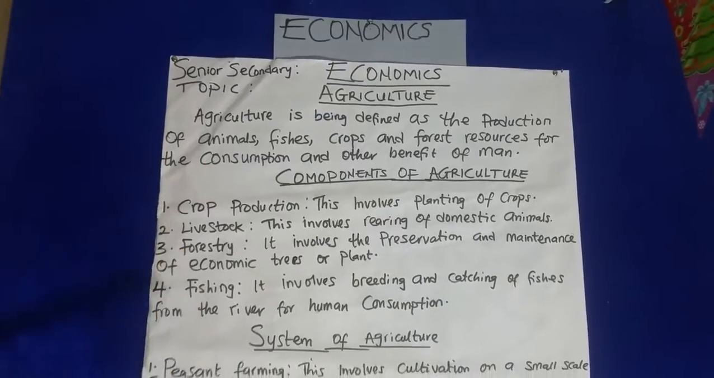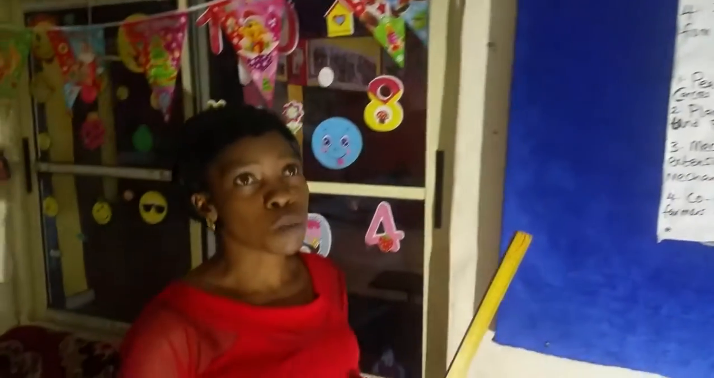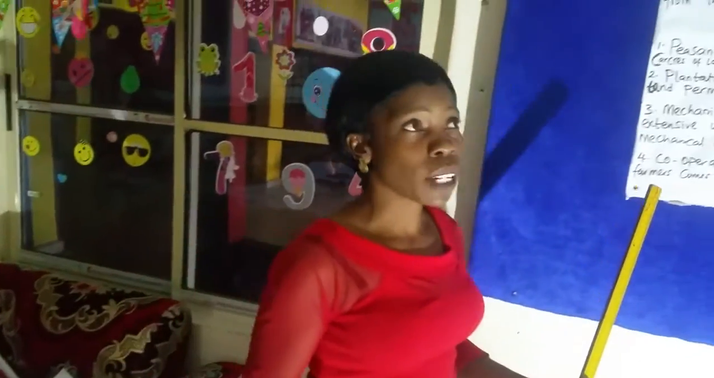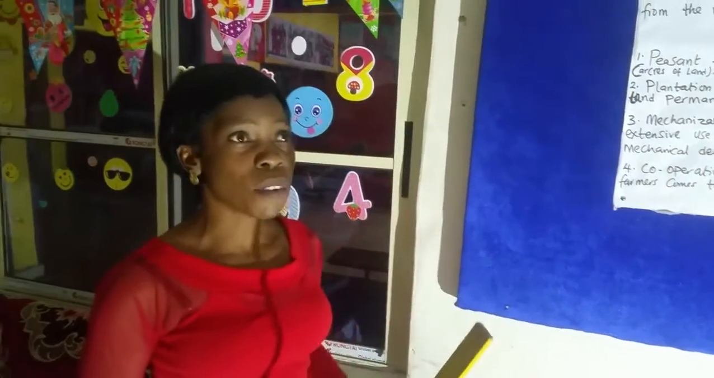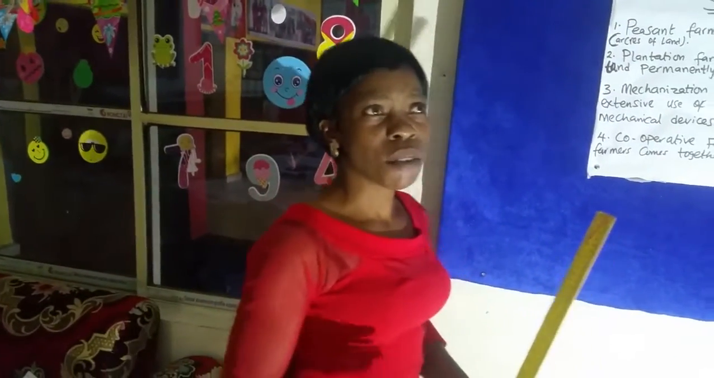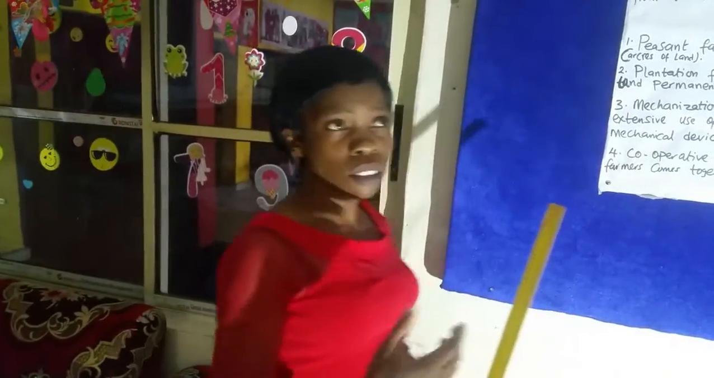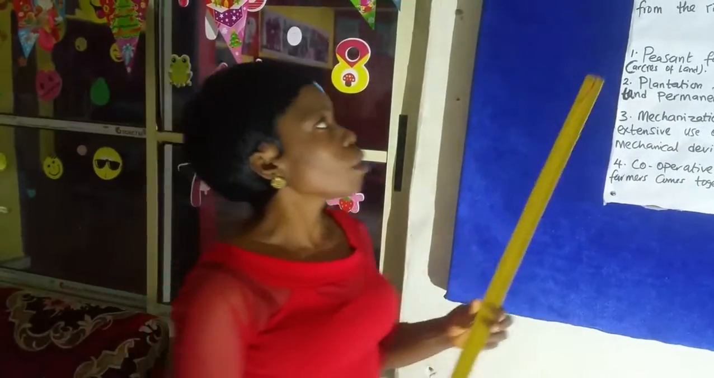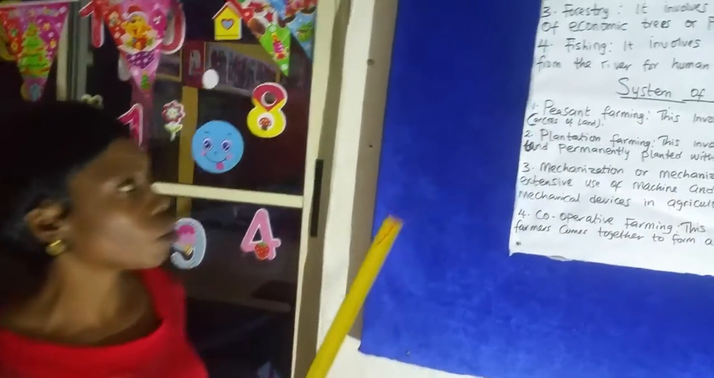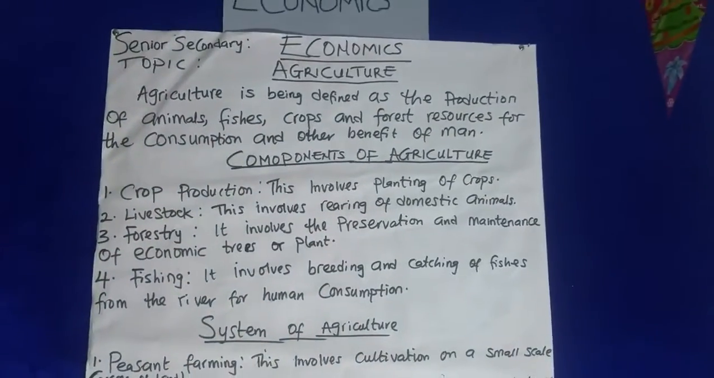This is just telling us about what we do in our everyday lives: going out to the farm, planting, rearing of animals, selling of animals, selling of crops. Then we go to the components of agriculture. What are the components of agriculture?